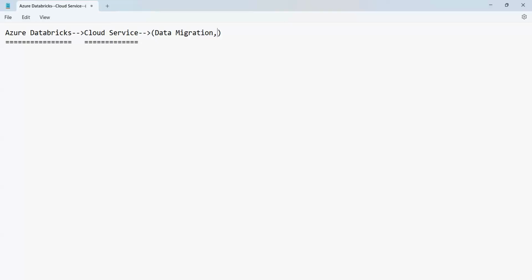Data migration jobs can be done using Azure Databricks, and we can perform the data integration job, and then we can perform the data summarization job as well. So using Azure Databricks, we can perform data migration, data integration, and data summarization. As we already discussed yesterday what data integration, data summarization, and data migration are, today we'll start with the process.